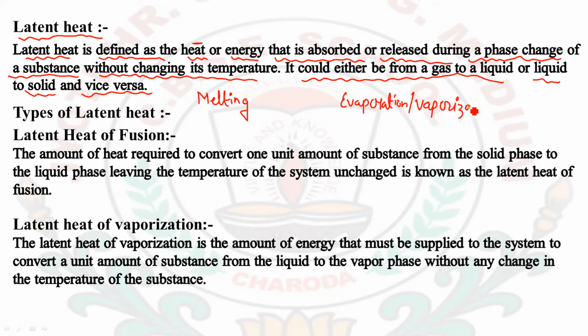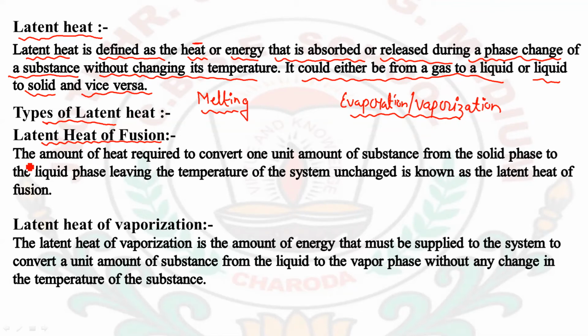So on the basis of these two processes only, we have classified the latent heat. There are two types of latent heat here. First, the latent heat of fusion. The classification of the types of latent heat is done on the basis of the process. That is, one is the melting process and one is the evaporation or vaporization process. So first is the latent heat of fusion.